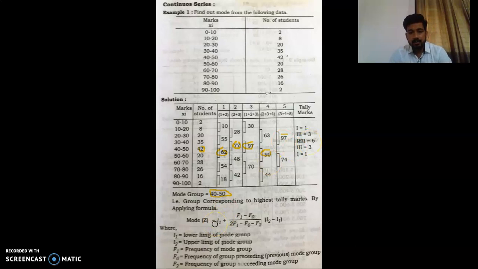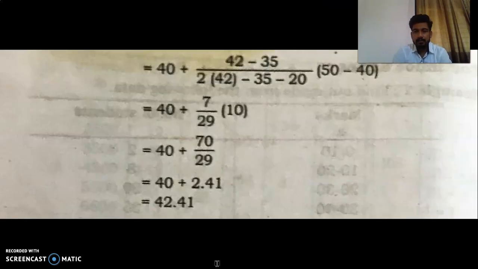Now we just have to use the formula here. There is a special formula for mode: L1 plus F1 minus F0 divided by twice F1 minus F0 minus F2, in bracket L2 minus L1, where L1 is the lower limit, L2 is the upper limit, F1 is the frequency of the modal group, F0 is the frequency of the group preceding the modal group, and F2 is the frequency of the group succeeding the modal group.